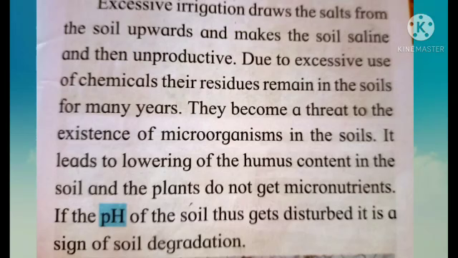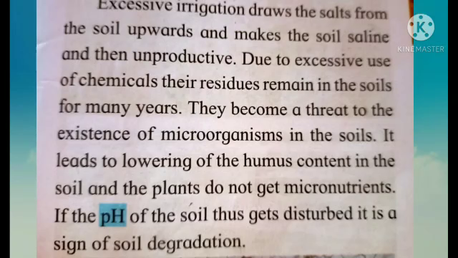So children, irrigation or giving water to the soil is very necessary, but if it becomes excessive or more than required, it leads to an increase in the salinity of the soil, because of which the soil becomes unproductive.